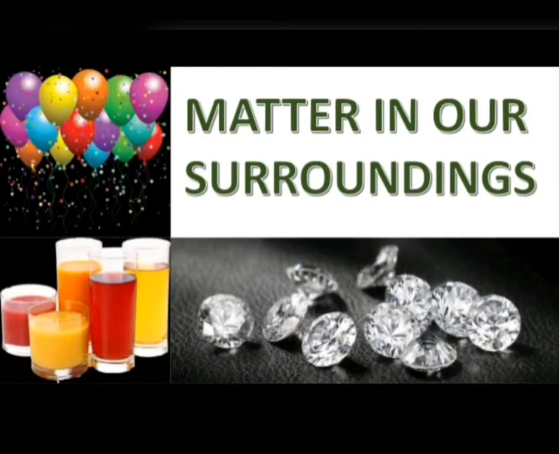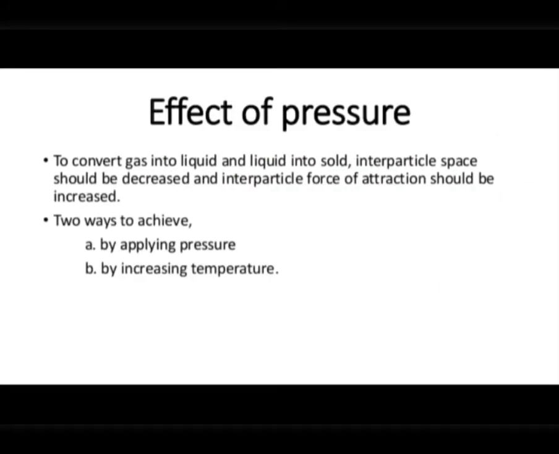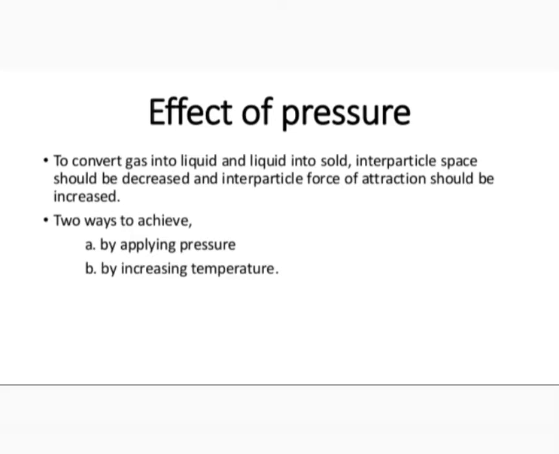Let's continue our chapter Matter in Our Surroundings. Today we'll discuss the effect of change of pressure. So far we have discussed how we can change the state of matter by changing the temperature. Now we'll discuss how we can change the physical state of matter by changing the pressure. That means we can change the physical state of matter by increasing the pressure or by decreasing the pressure.